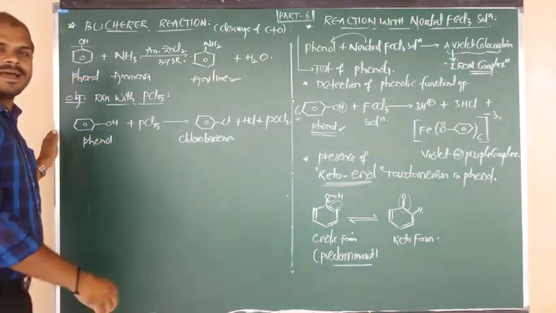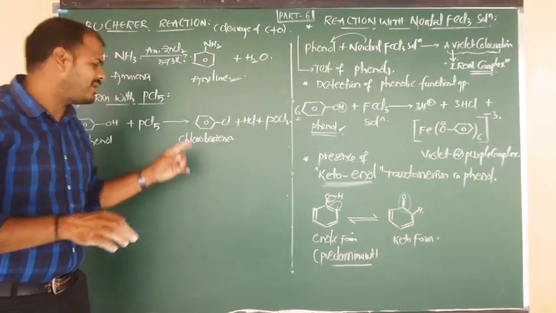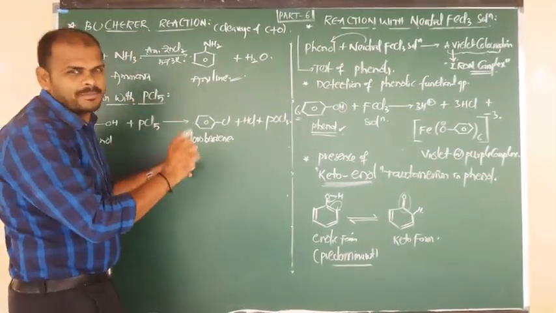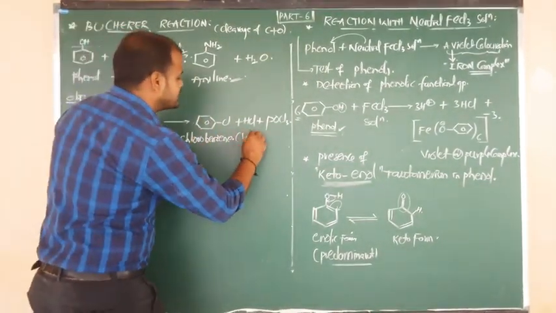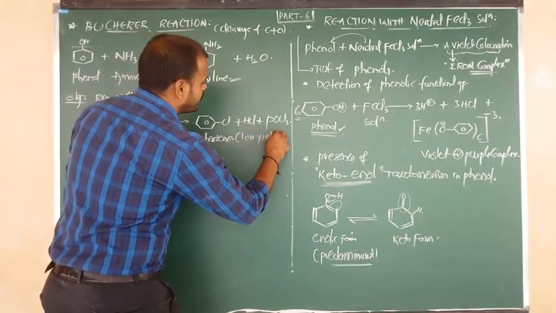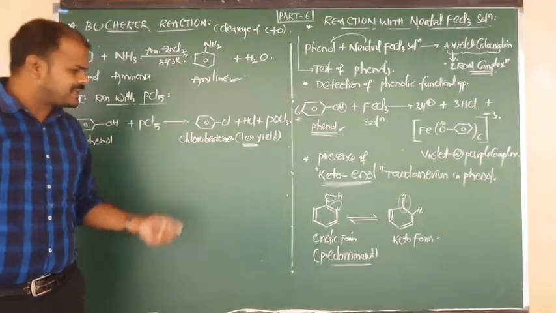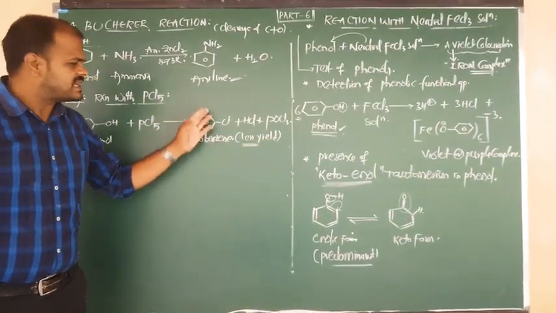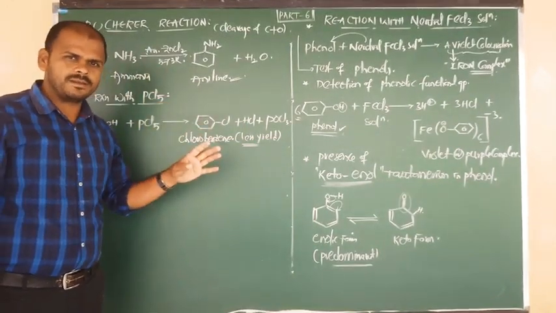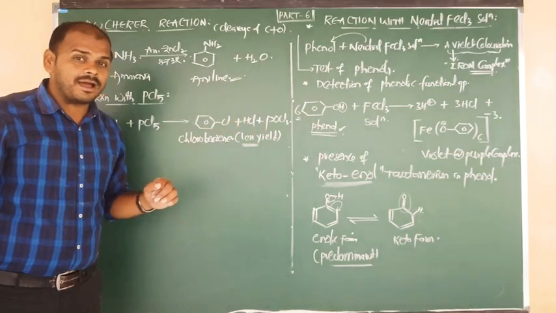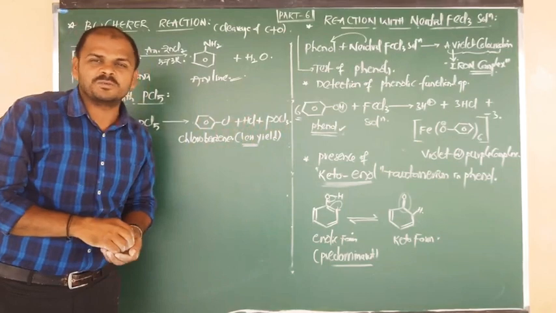But try to remember, beta, in this reaction you are getting chlorobenzene. But such chlorobenzene, what we are preparing here, we are getting in a very small percentage, meaning we are getting less yield. So in the first case, when phenol reacts with PCl5, it gives chlorobenzene in a very small percentage. That's why here we are getting 3 products: one is low-yield chlorobenzene, one more is hydrochloric gas, and one more is phosphoryl trichloride.